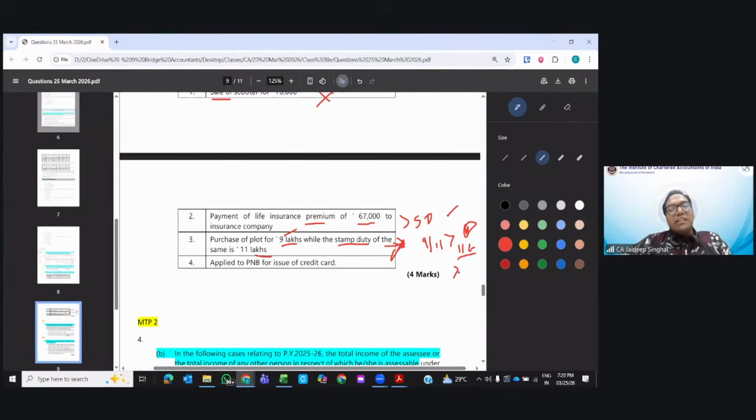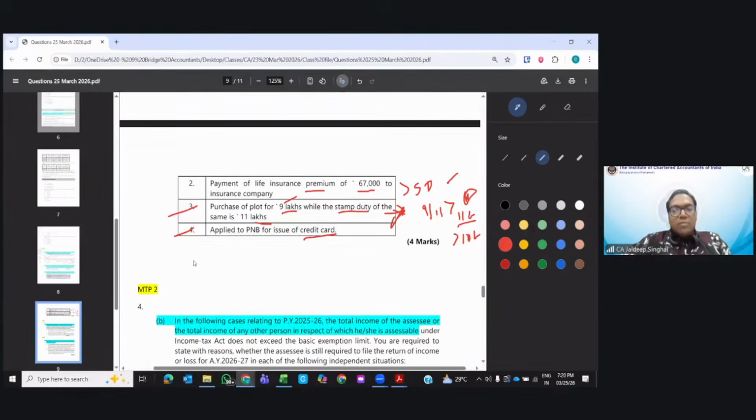Here it is 11 lakhs, which is greater than 10 lakhs. The PAN number will be required. I'm sorry for the confusion. Applying for a credit card: for a credit card application, the PAN number is also required. Clear? Okay, I hope you are clear till here.